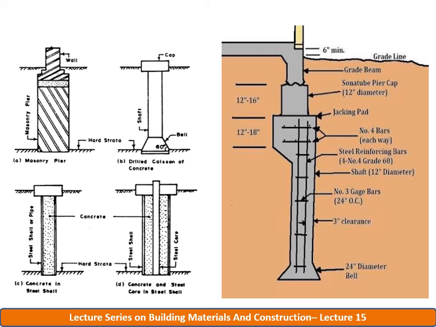Drilled caissons are of three types: concrete caisson with enlarged bottom, as in figure B. Next, caisson of steel pipe with concrete filled in the pipe, as in figure C. And in the third case, caisson with concrete and steel core in steel pipe. That is figure D.